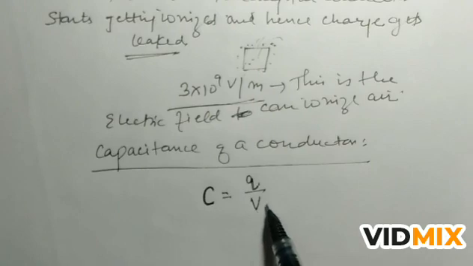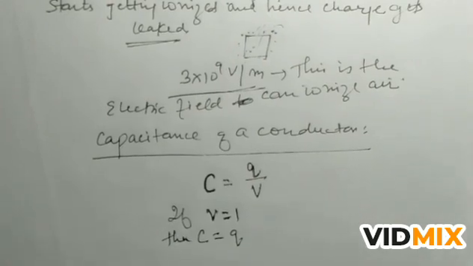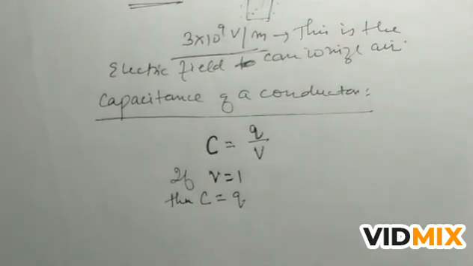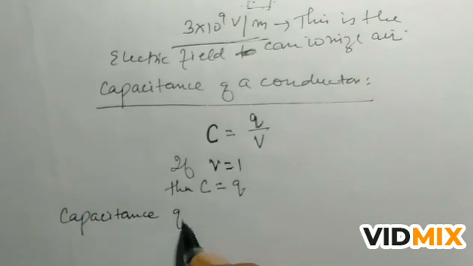Whatever the potential rise is and whatever the amount of charge given, if you find the ratio of that, you will find the capacitance. Or we can say, if V is equal to 1, then C is equal to Q. If V is equal to 1, then C is equal to Q. So we can say that the capacitance of a conductor